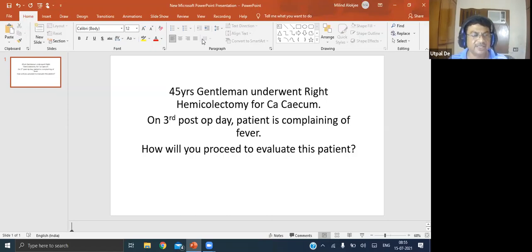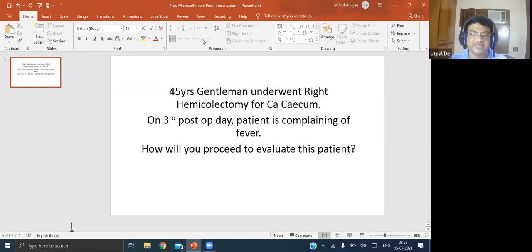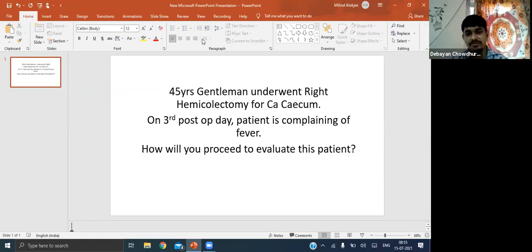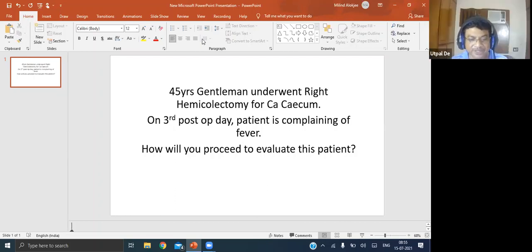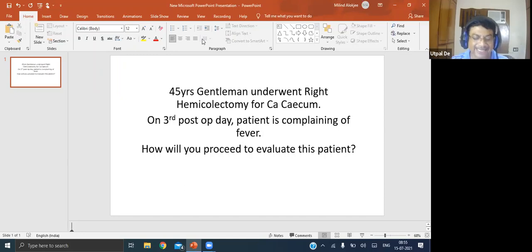Now you said you will see the central line, isn't it? Suppose you find that the central line is the cause, so what will you do? Sir, we will send the tip of the central line for culture. How can you send the tip without taking it out? You need to take it out, isn't it? Yes, sir. First I'll take the central line out and then send the tip for culture.